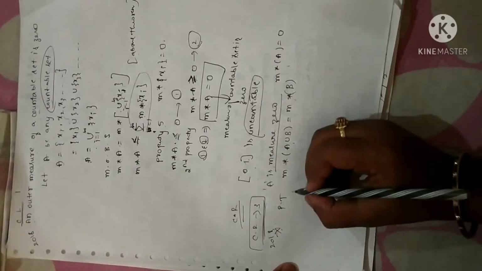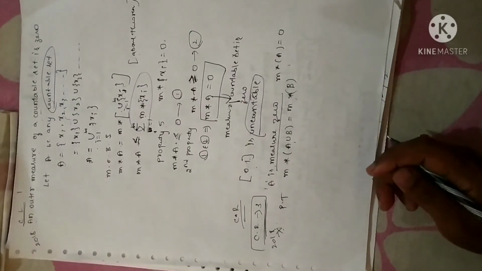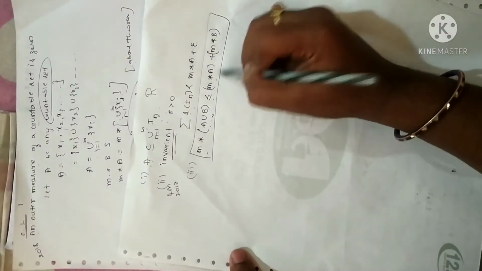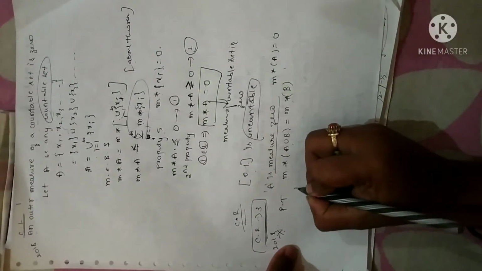Now let me prove. Before getting to the proof, I have told you at the beginning of this session the property of outer measure. That is M star of A union B, I can write M star of A plus M star of B. Right? So what I can write is, I'll use the same property.